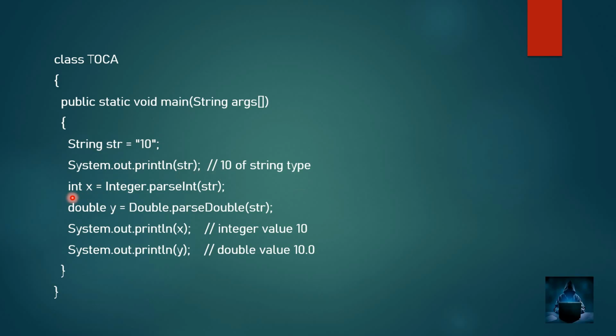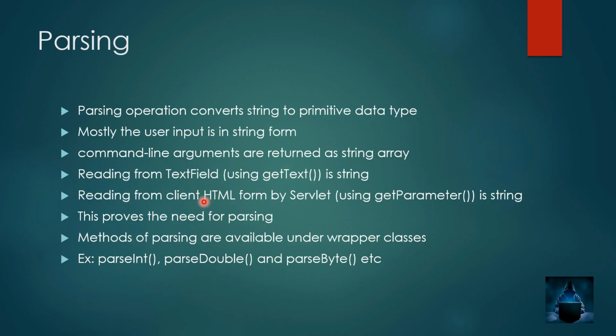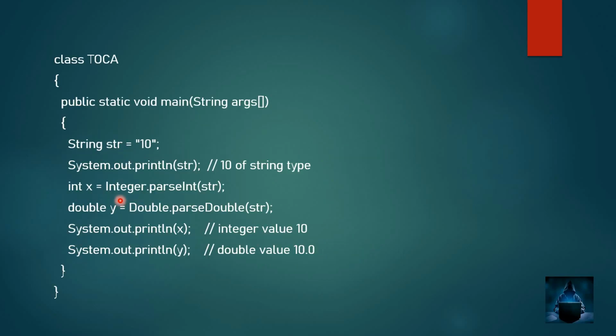Next, in this line we have int x equal to Integer.parseInt. We have already learned that Integer is a wrapper class, so Integer.parseInt is a method that comes under the wrapper class. Integer.parseInt means this string str is now converted into an integer value. Same way, in the next line we have double y equal to Double.parseDouble of str.